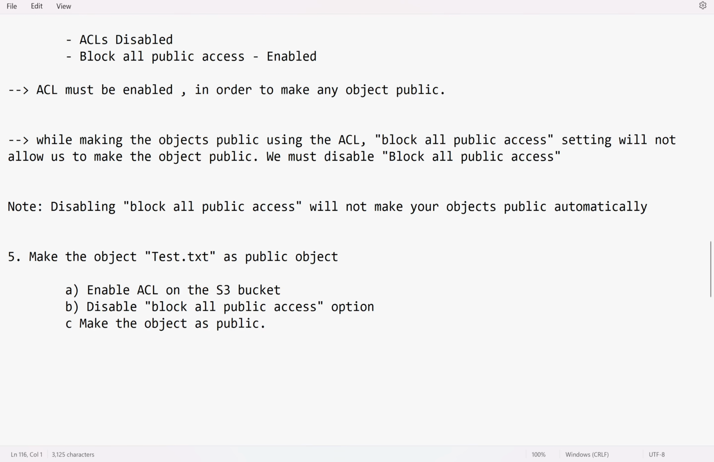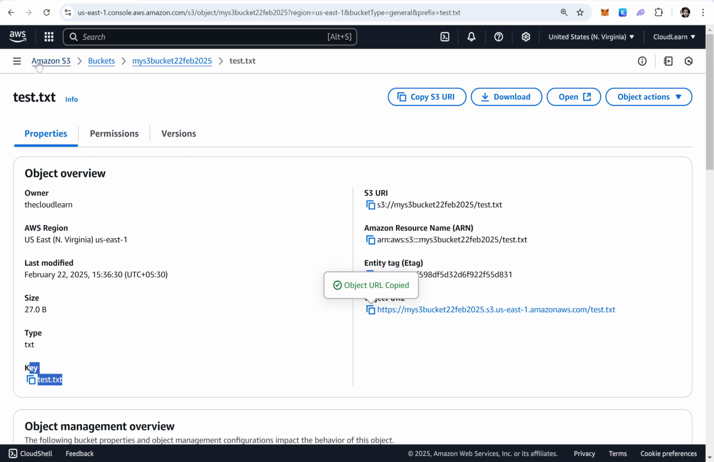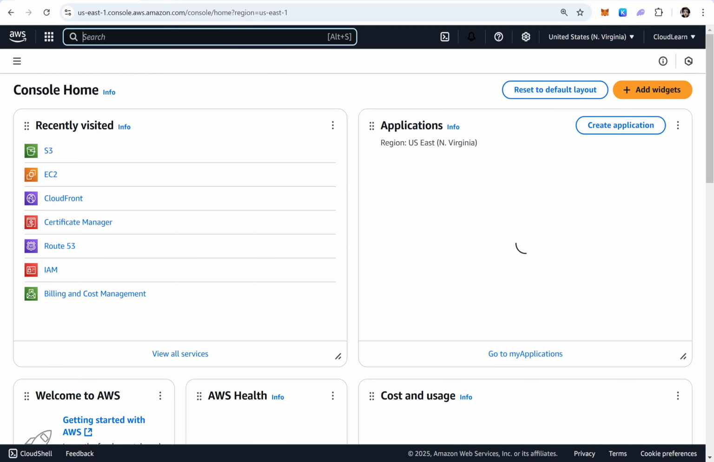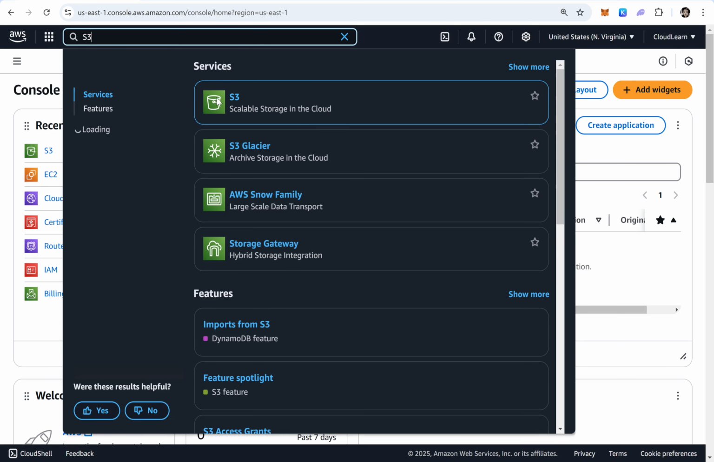Without doing all this, let me try to make the object public, which is not possible. And then I will enable ACL and try to make the object public, still not possible. Then I will disable the block all public access also, and then we can successfully convert that object into a public object. Let us verify that. So here, let me go back to the AWS homepage. Let me navigate into the S3 service.